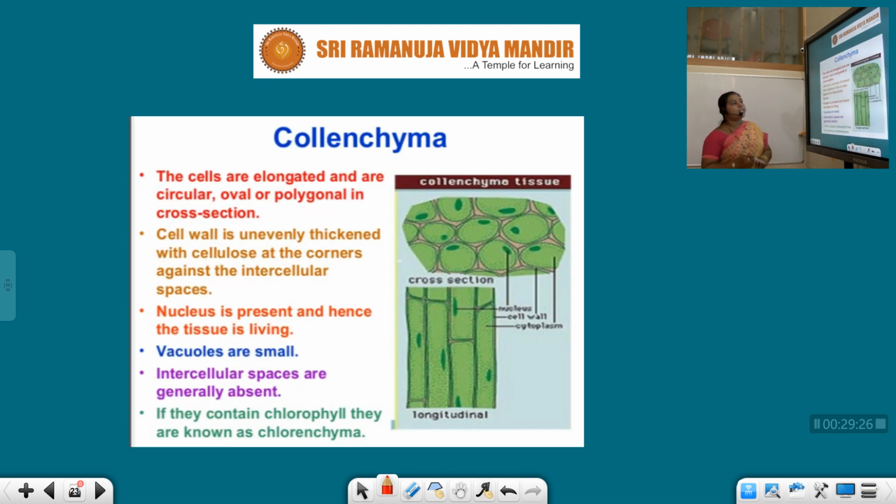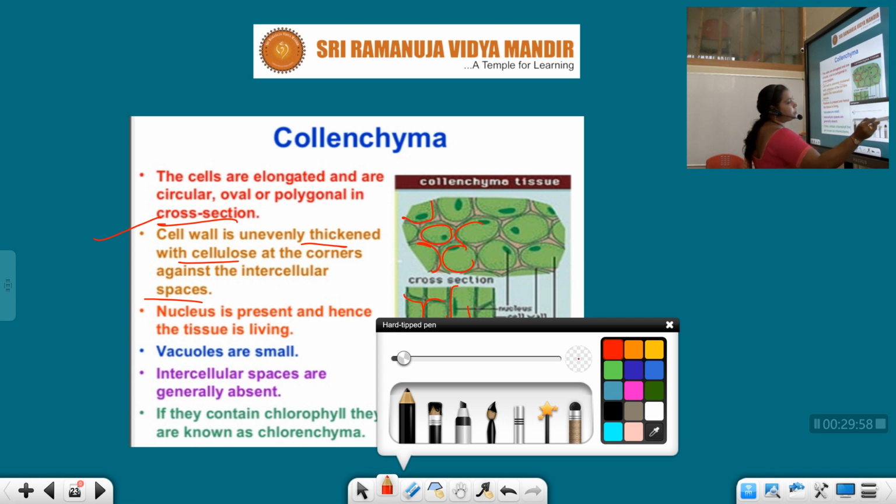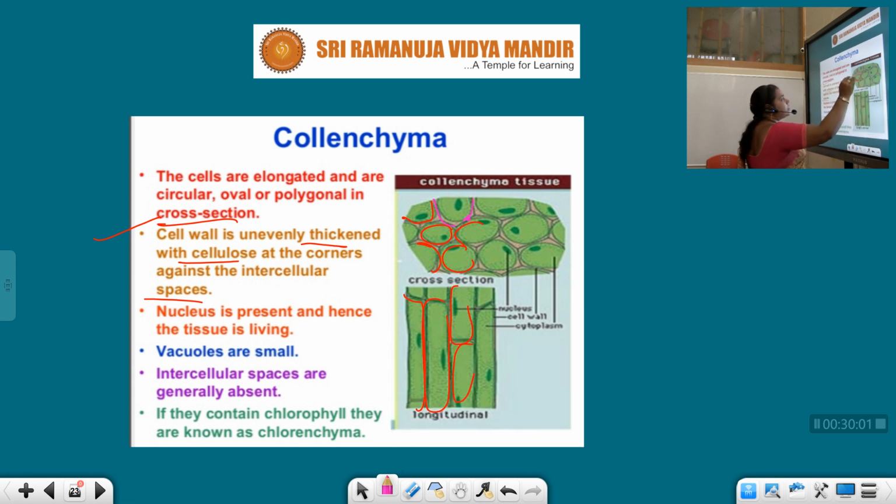Collenchyma. The cells are elongated and are circular, oval, polygonal in cross section. So some are elongated, some circular; see, these are the circular and these are the elongated cells. Here the cell wall is unevenly thickened with cellulose at corners. Again, there are intercellular spaces. So you just see here, cellulose is unevenly thickened at the corners due to the presence of cell wall material, that is cellulose.